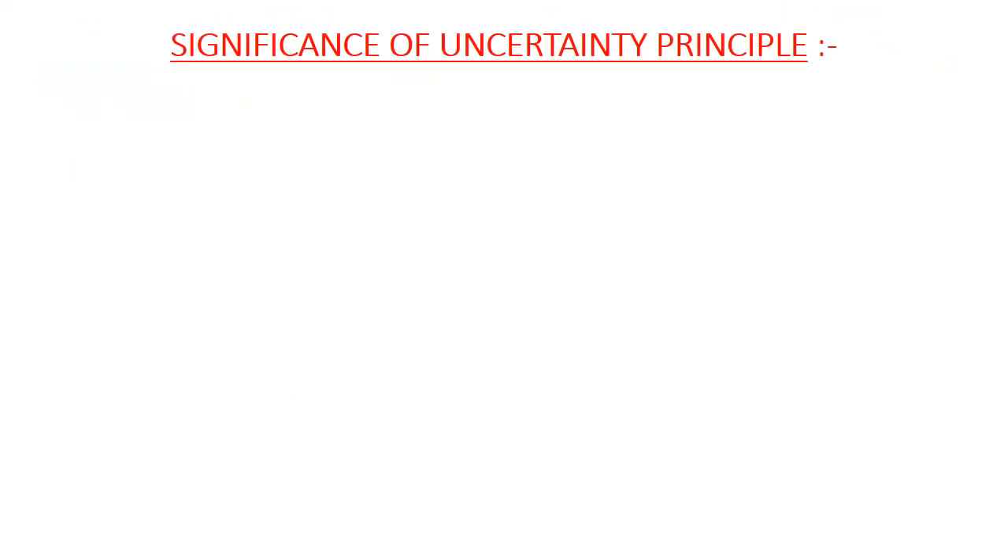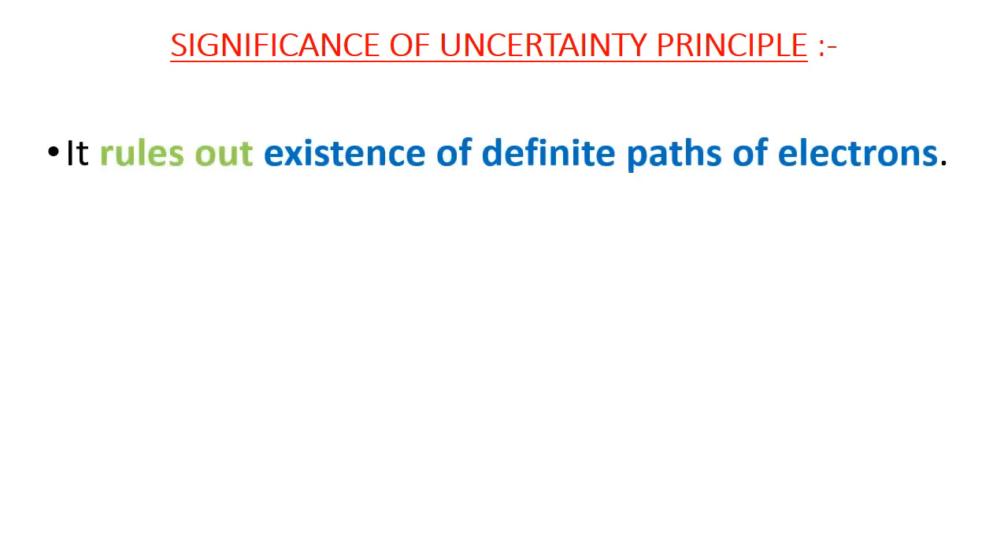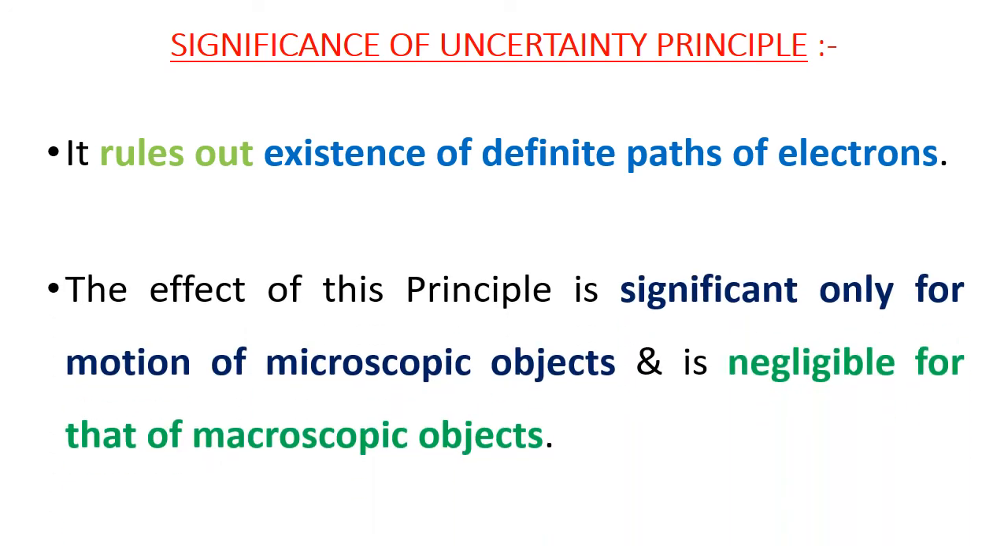Let us know the significance of uncertainty principle. It rules out existence of definite paths of electrons. The effect of this principle is significant only for the motion of microscopic objects and is negligible for that of macroscopic objects.